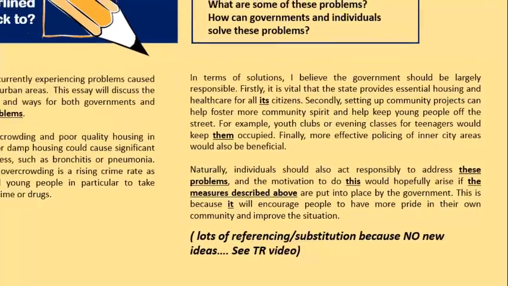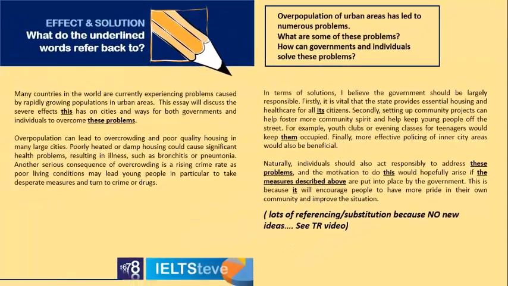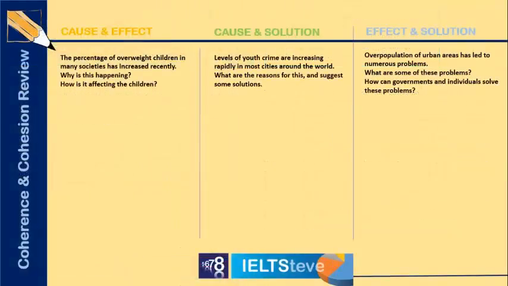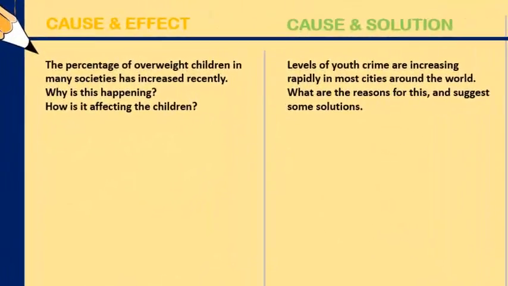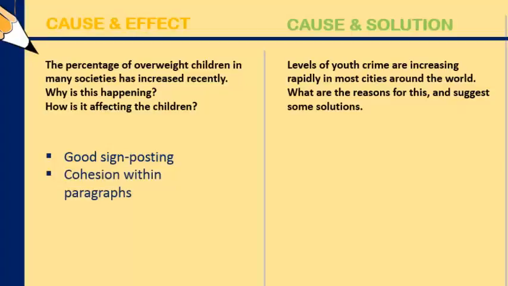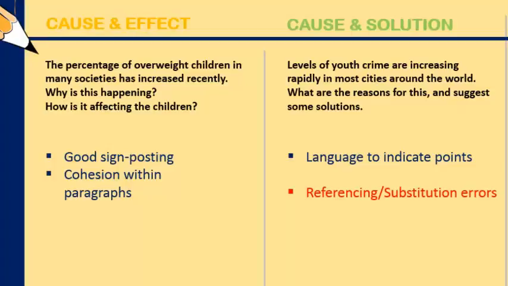So let's now do a quick review of what we've discussed just now. We have been talking about coherence and cohesion. That's been the main focus. We started out by looking at cause and effect. Remember, the blue is good. We looked at some good signposting, which is leading the reader forward through the essay. We also looked at good cohesion within paragraphs. In the cause and solution, the second one, we looked at language to indicate points, which is similar to signposting. And then we looked at referencing and substitution, but this time some errors.